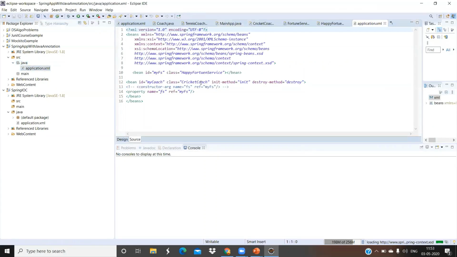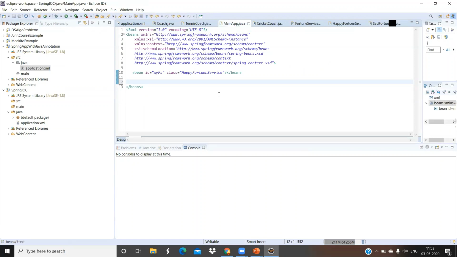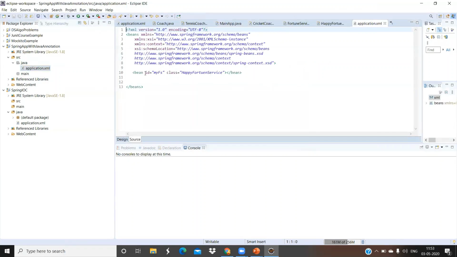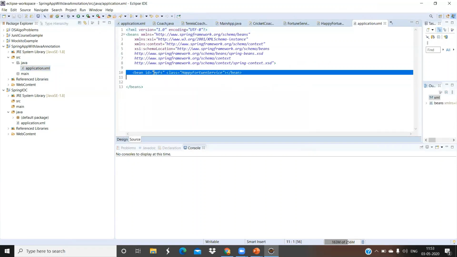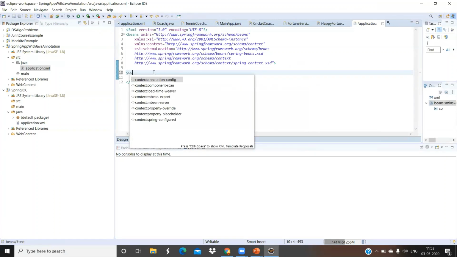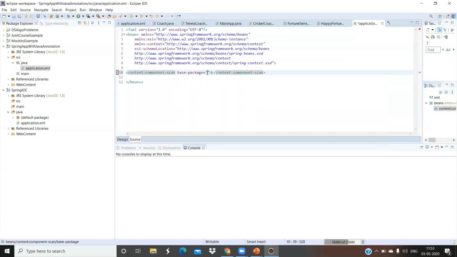So now comes the step 1. So what is the step 1? In the beans we have to enable the component scanning. So here there shouldn't be any bean, only we have to enable component scanning. So let's enable it, component scan, this one. And here we have to write the base package. So I will give here